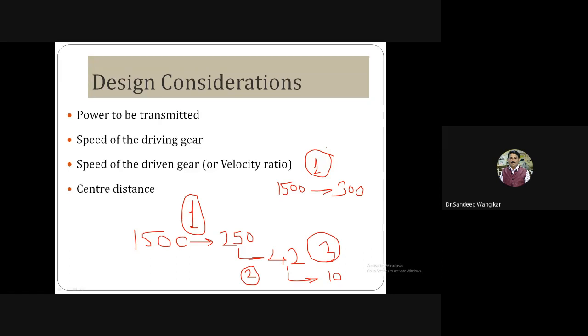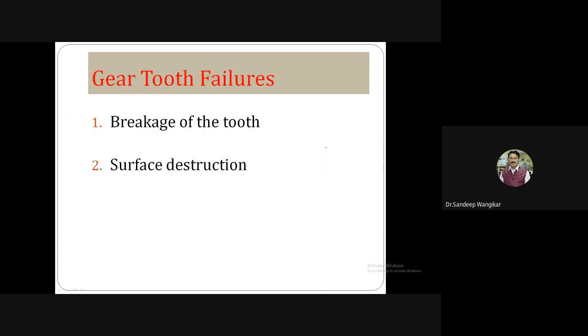So these are the very basic things. Apart from these, in which application the gearbox is required to be used will determine the material selection. The other factors will also be defined depending upon the application. So these are the very first important things required for starting the design procedure for a gearbox. Okay, so this is design consideration.